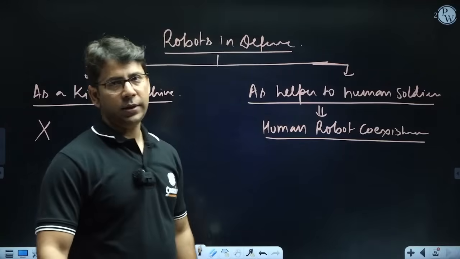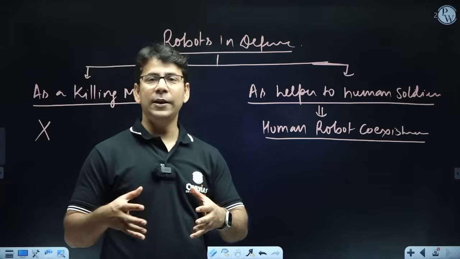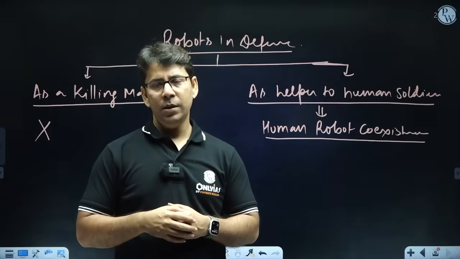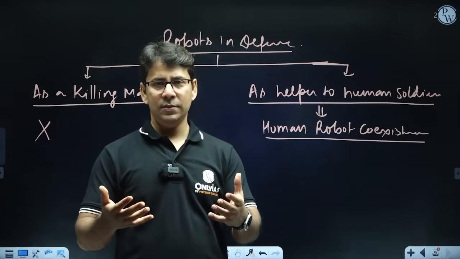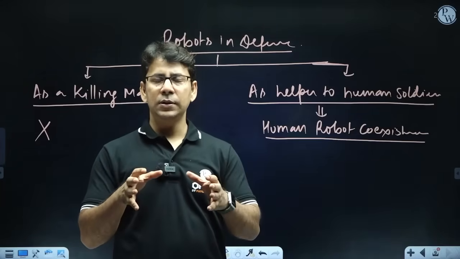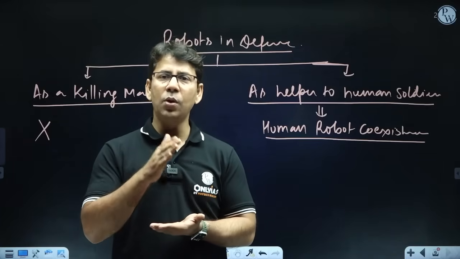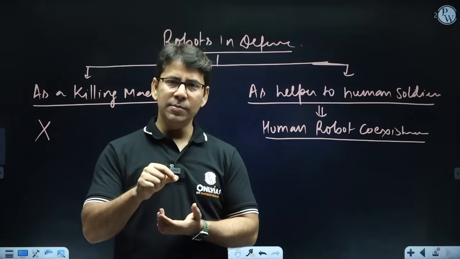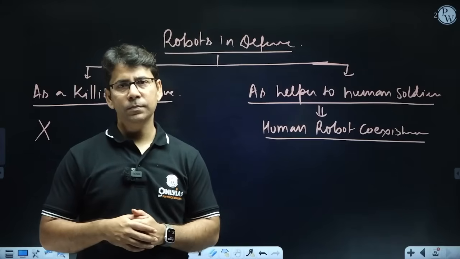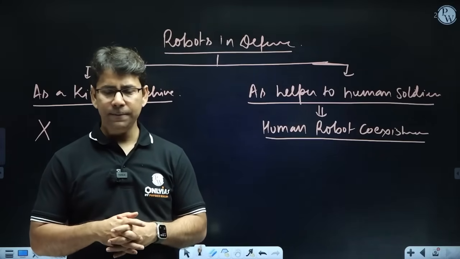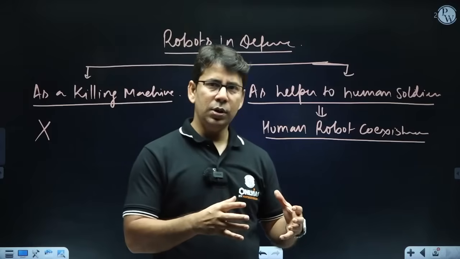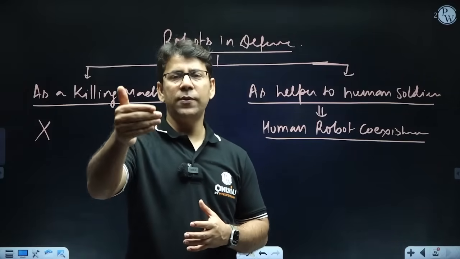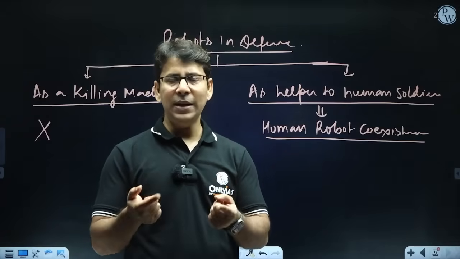Here we can use it, in what way? Let's say if we are using a robot as a helper to the soldiers, then the soldiers' fighting ability will increase. The ultimate purpose of any technology integration into the defense sector is to win the war, to take the edge over the enemy. And taking the edge over the enemy, here it can also be done. How? Let's say there is a robot and this robot is a front line shield just in front of the human soldiers. They're detecting mines.